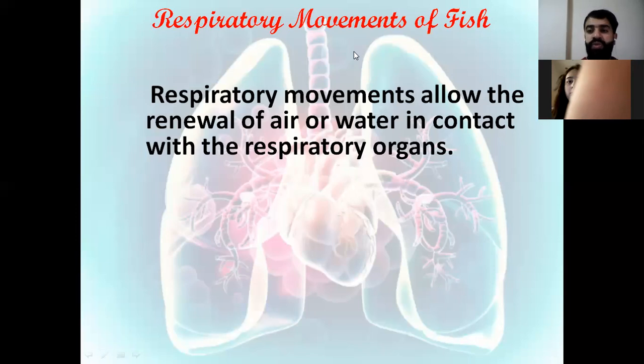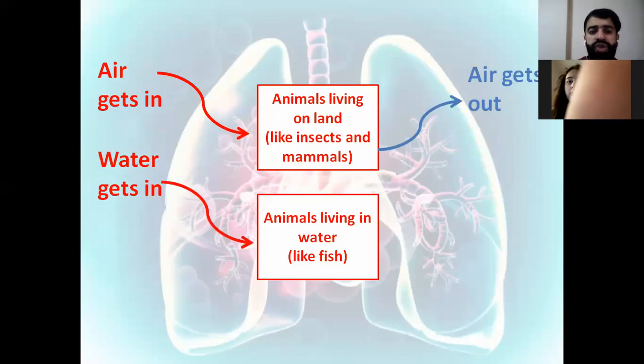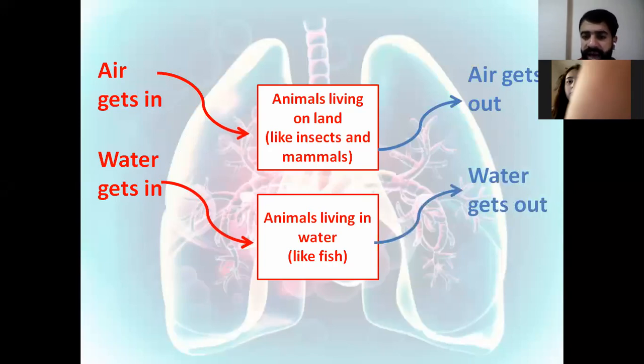So this air or water will be rich in oxygen when inhaled and poor in carbon dioxide, while the exhaled air will be poor in oxygen since it was consumed by the animal. Air gets in during inhalation and air gets out. This is for animals living on land, whereas water gets in and water gets out. This is for the animals living in water, the aquatic life, during inhalation and exhalation.